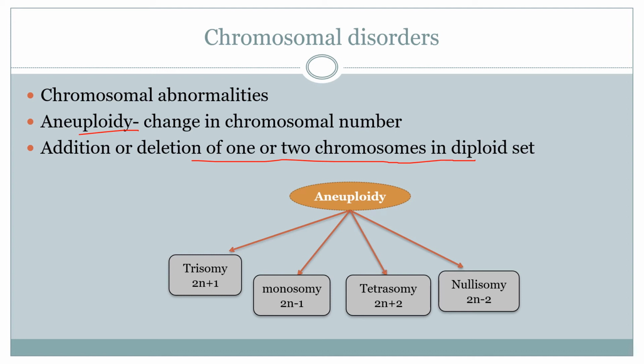Now let us learn about the types of aneuploidy. The first one is trisomy. Tri means 3, 2n plus 1 if there is an addition. Monosomy, mono means 1, that is 2n minus 1. Tetrasomy, 2n plus 2, addition of 2 extra chromosomes. Nullisomy means deletion of 2 chromosomes. So these are the types of aneuploidy.